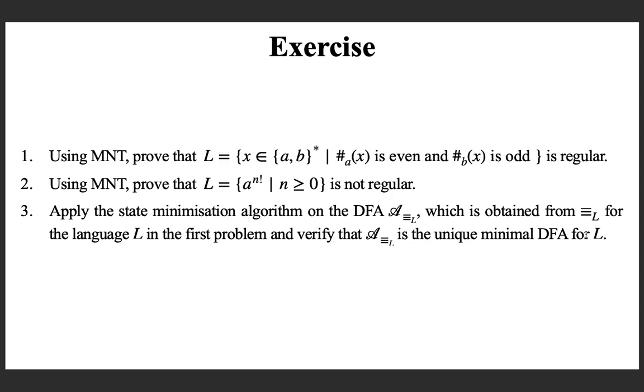With this, we are finishing this lecture. So, today we have seen applications of the Myhill-Nerode theorem. We can prove regularity, we can prove non-regularity, and we will get a deterministic automaton for any language regardless of whether the language is regular or not.